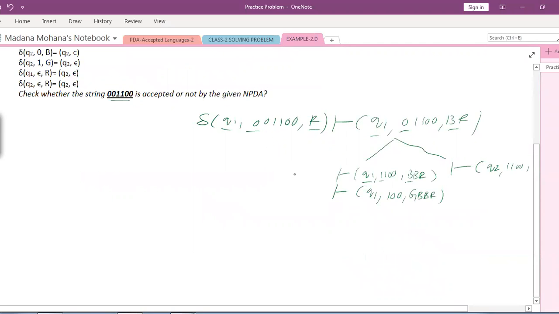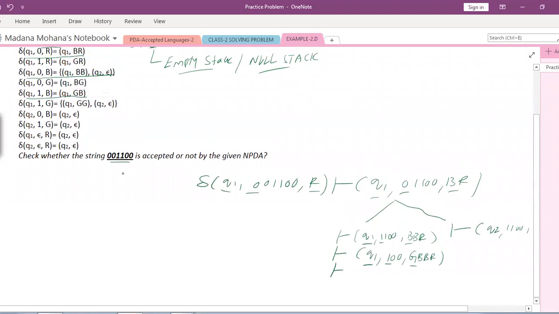Next step, your current state is Q1, current input is 1, current top of the stack is G. So Q1 1G. See if any transition is there for Q1 1G. Again, you have two transitions for Q1 1G, so you can substitute both. The first one: the state is Q1, the remaining input is 0 0. Now G is replaced by double G. The remaining symbols remain the same.